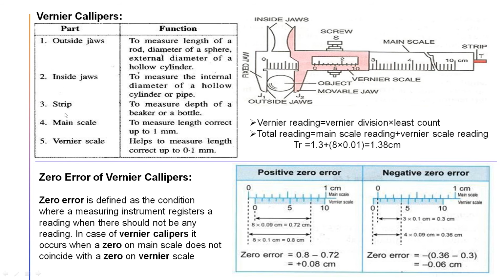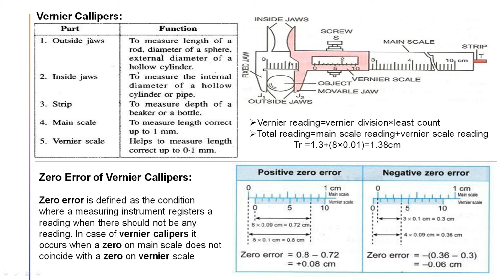Next one, the strip, number 3, this portion. As this screw is pressed and stretched towards the end, a smaller rod is extended, it comes outside. What is the main utility of the rod? The main utility is measuring depth. If you want to measure the depth of a glass, or the depth of a bottle, generally a smaller bottle, then you can use the strip.